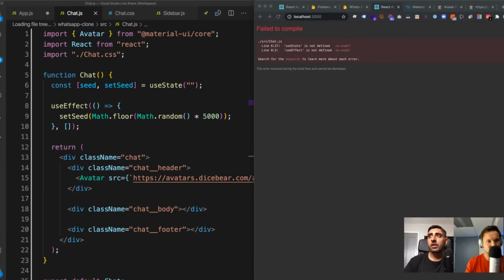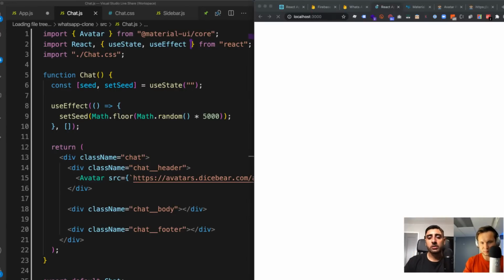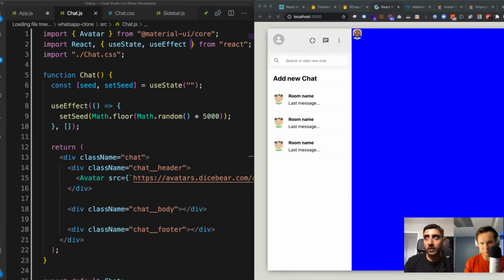I just wanted it to be very simple so that it showed an avatar for this part of it. So I'm going to go ahead and import useState and useEffect. And guys, you can connect this all to the DB and pull those in, but for this, I'm just showing you so that it's more simple. So we can go ahead and do that. And now we can see we've got an avatar in there, right? That's much nicer than looking at that boring one.